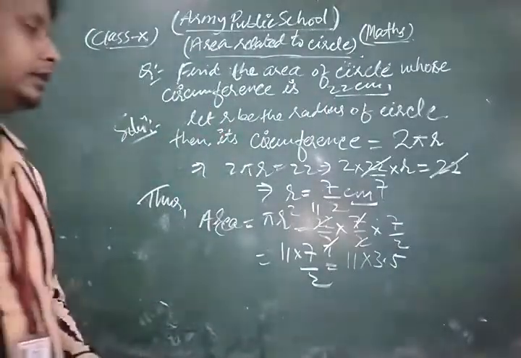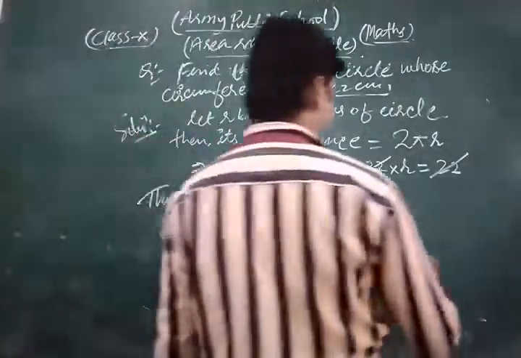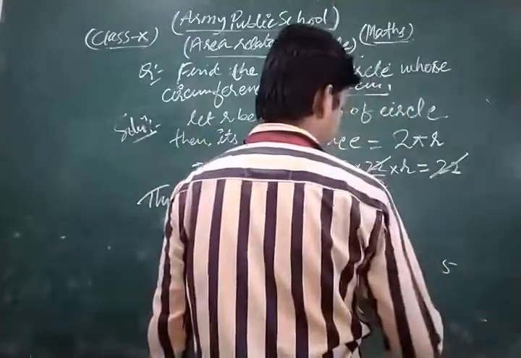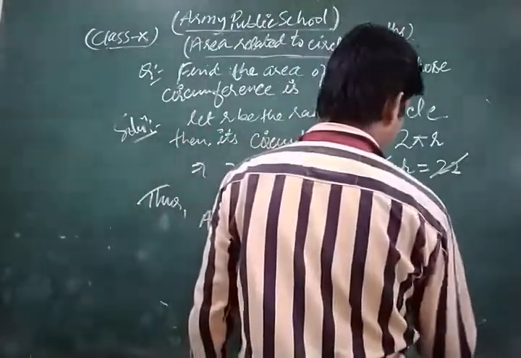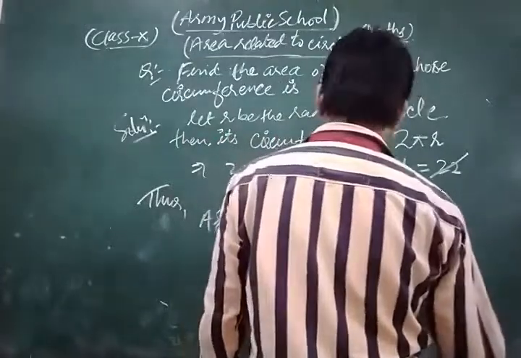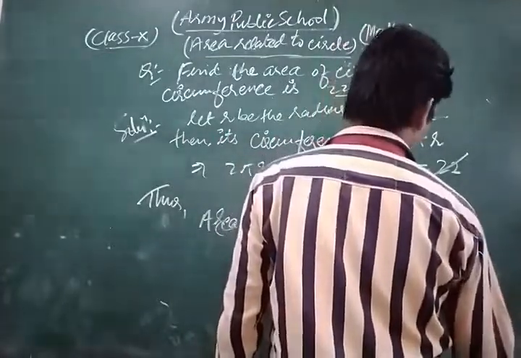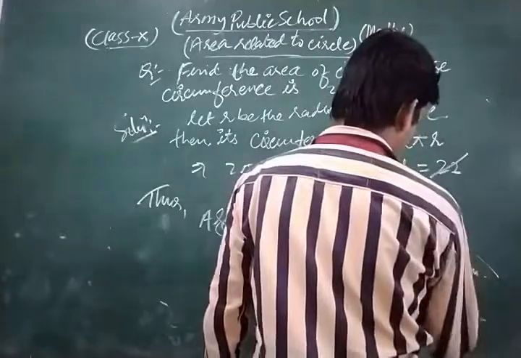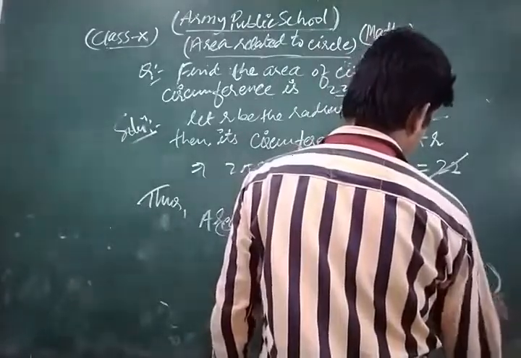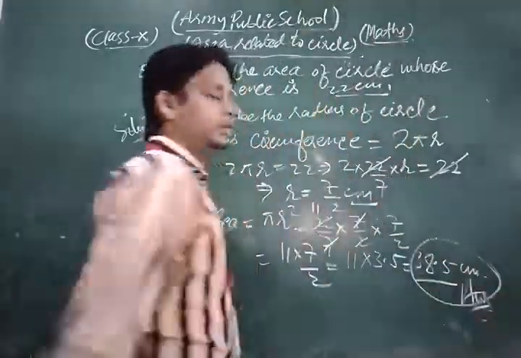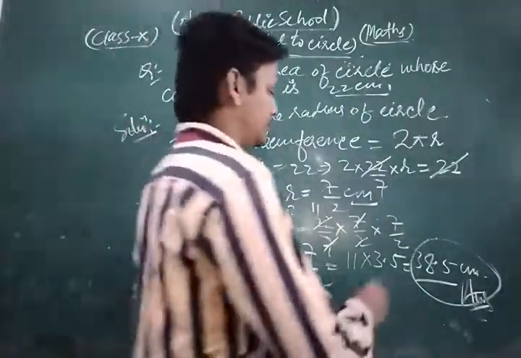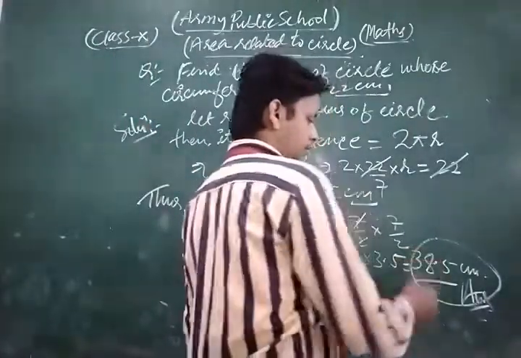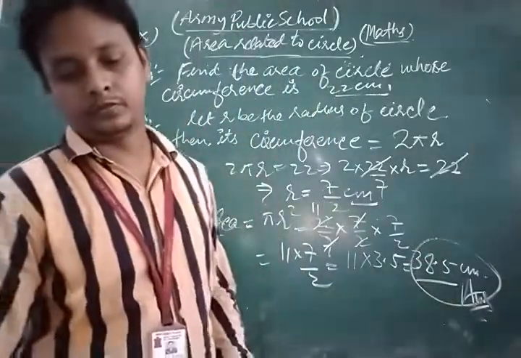Now we multiply them. 11 times 3.5 is 38.5 centimeter square. This is the required solution for that question. This is the area of the circle.